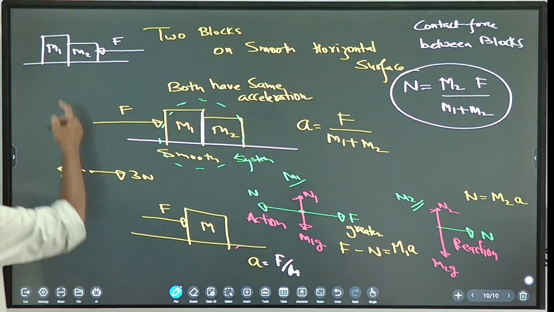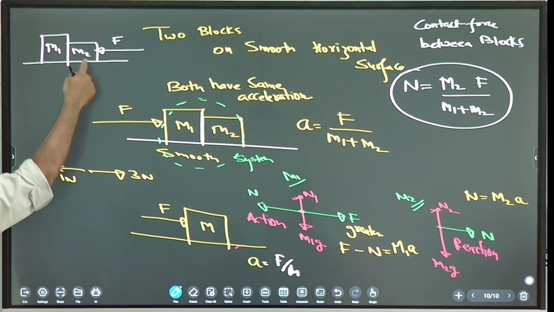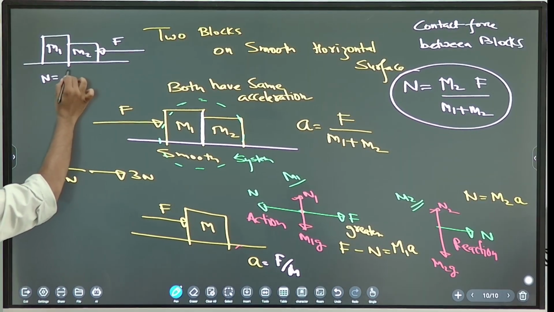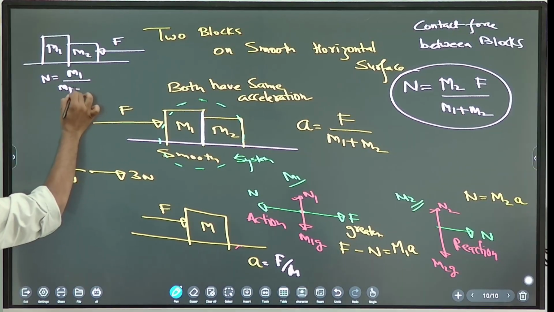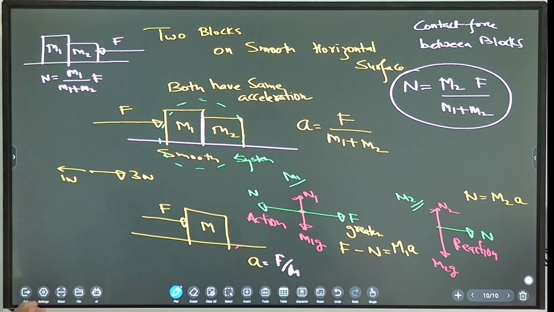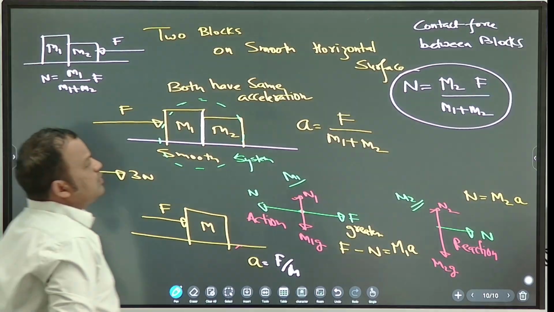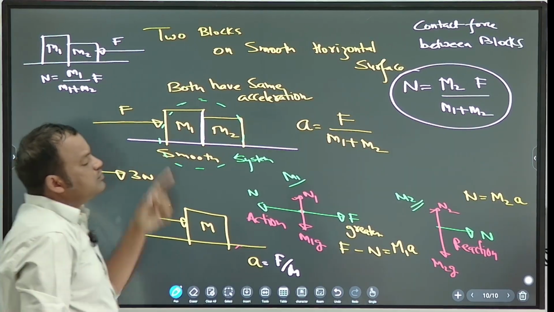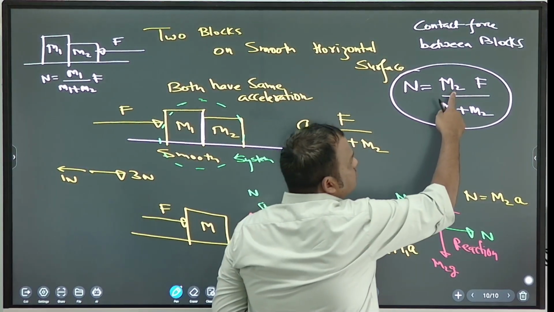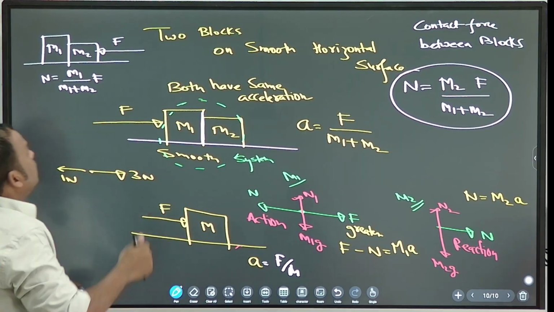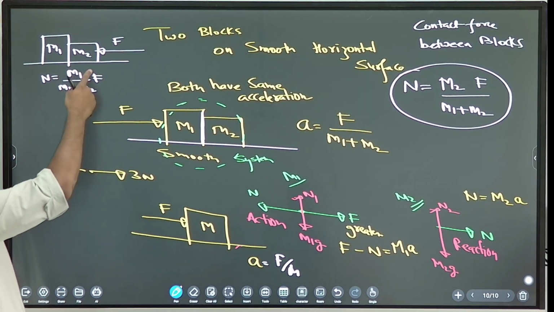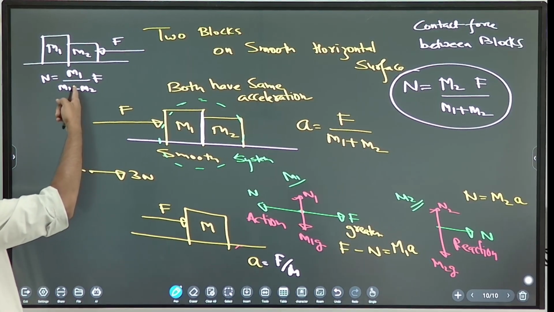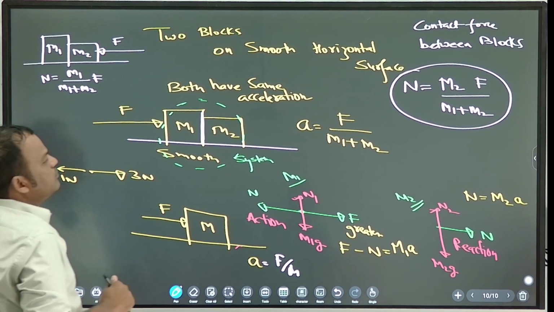Now what is the normal force in this case? Now you are pushing M2, so M1 by M1 plus M2 into F. Good. So when you are exerting force on M1, what is coming in the numerator? M2. When you are exerting force on M2, what is coming in the numerator? M1. Okay, so that you remember.